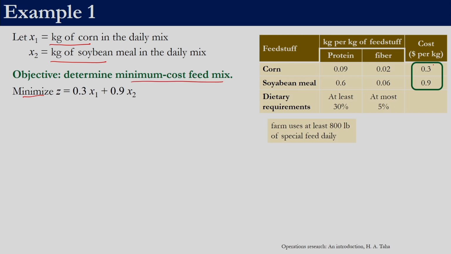The cost of 1 kg of corn is 0.3, so the total cost of corn would be 0.3 into x1. x1 is the decision variable, which is what we want from the optimization procedure, and the cost of soya bean is 0.9. So, the total cost of soya bean is 0.9 into x2. So, the total cost is 0.3 x1 plus 0.9 x2, and we want to minimize this.